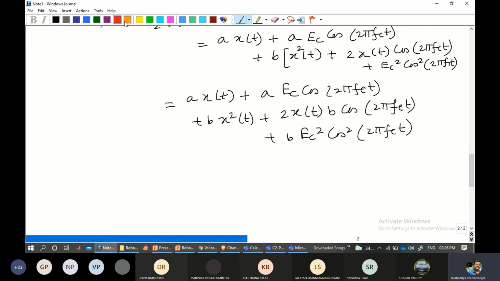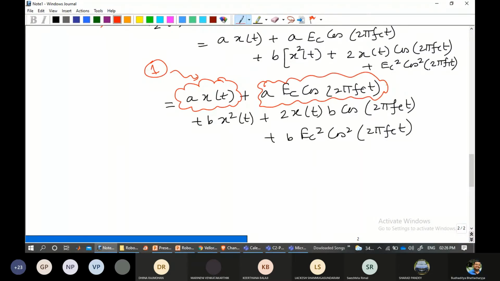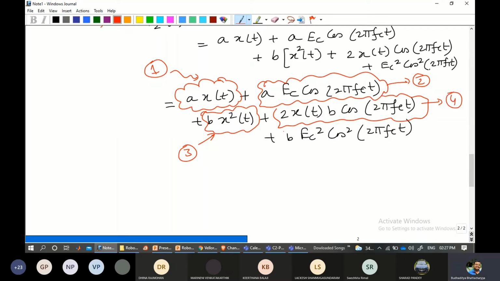Now let us put some numbers so that we are able to understand carefully. Let us call this first term 1, just for our explanation, nothing more than that. Let's call this second one number 2. Let this part, b x squared(t), be number 3. This is for our reference. Then let's take this one as 4 and the last one as 5. So there are 5 portions or 5 segments in this particular equation.